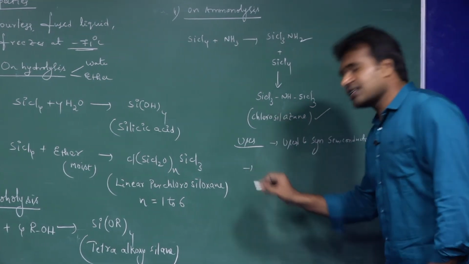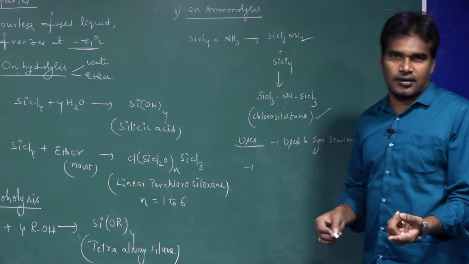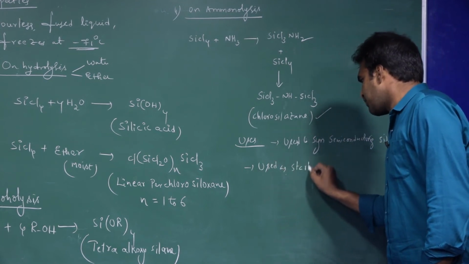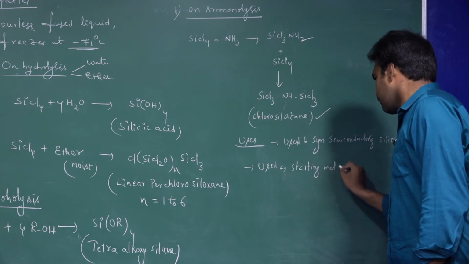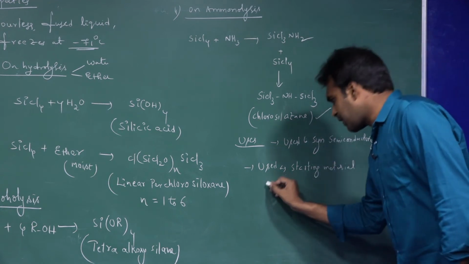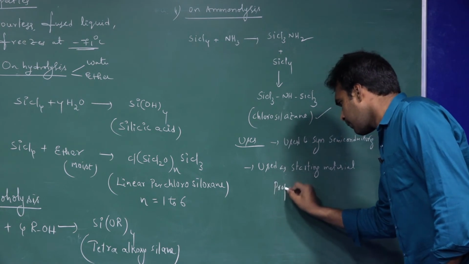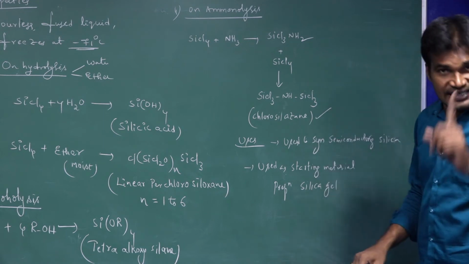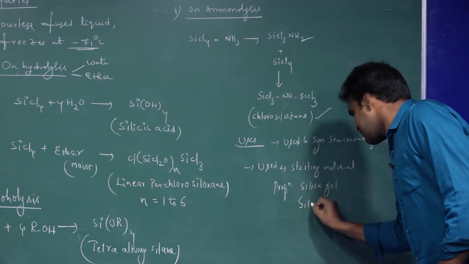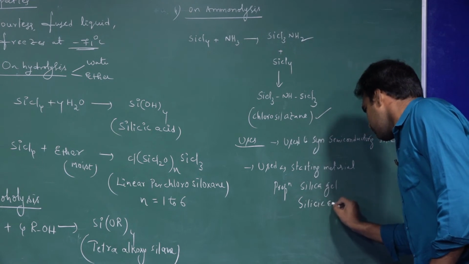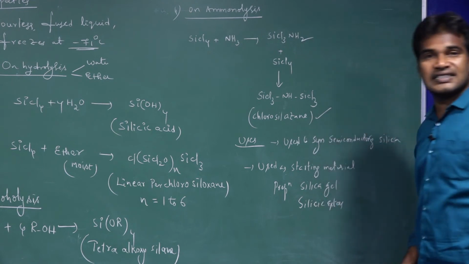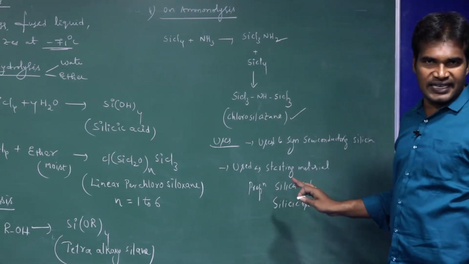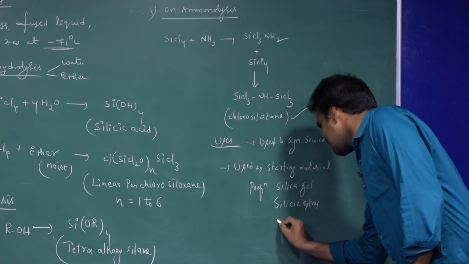One more thing, it is also used as a starting material for the preparation of silica gel, silicic esters, and also silicates.